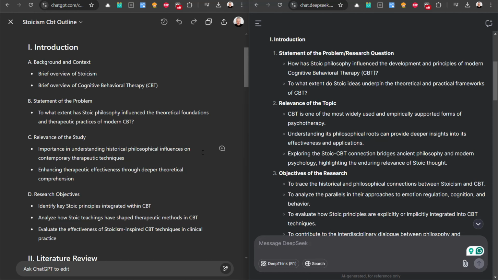So what I've done, I thought it'd be quite interesting to look at ChatGPT's response and DeepSeek's response. And again, I obviously don't know when you're watching this, so DeepSeek and ChatGPT could be very different, and there could be a third option that would be really helpful. Of course, DeepSeek is at the moment free, and ChatGPT is free to an extent. This is a paid version of ChatGPT that I'm using.